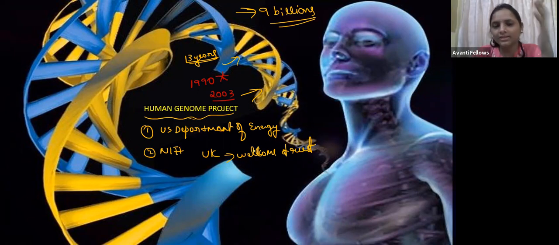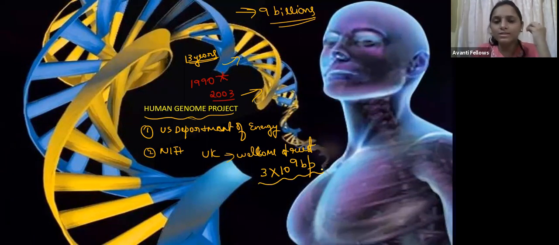After the completion of the Human Genome Project, we came to know that there are 3 into 10 to the power of 9 base pairs present in the human genome.